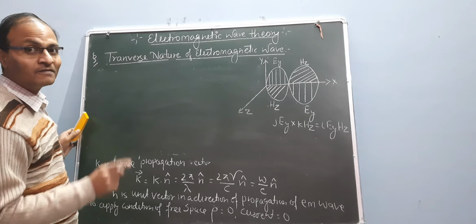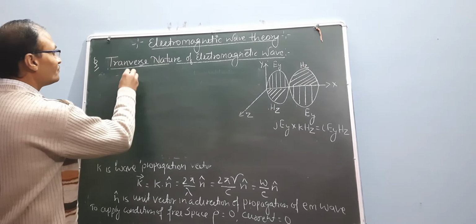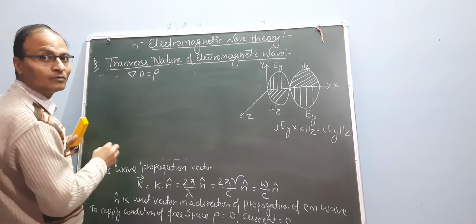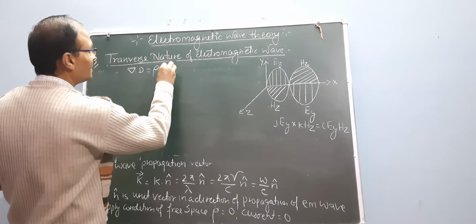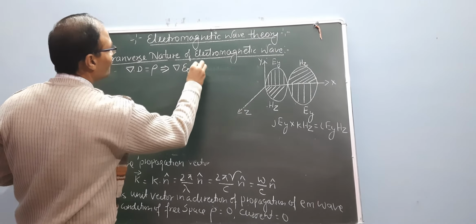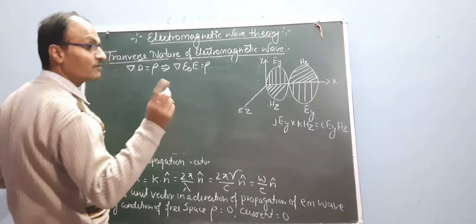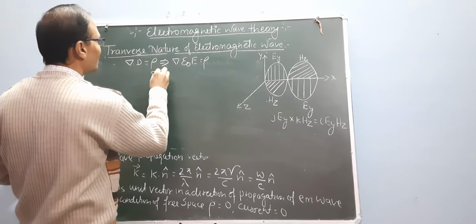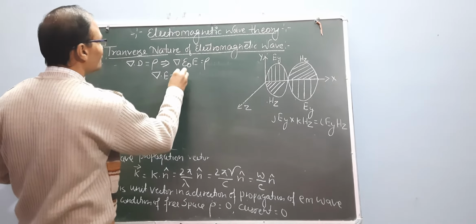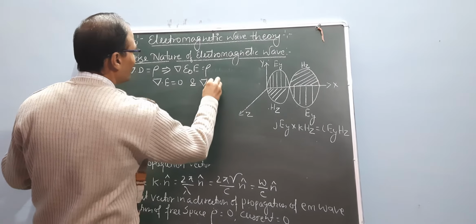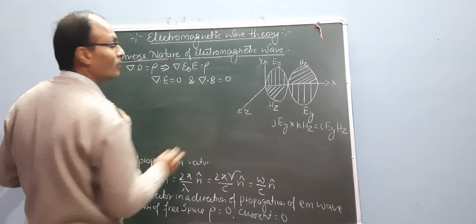So the Gauss law equation is del dot D equals rho. What is D? Del dot epsilon naught E equals rho. For free space rho equals 0. So del dot E equals 0 and del dot B equals 0.